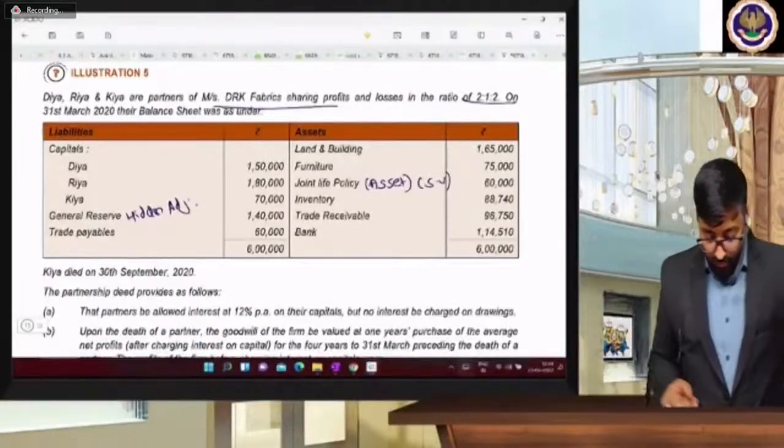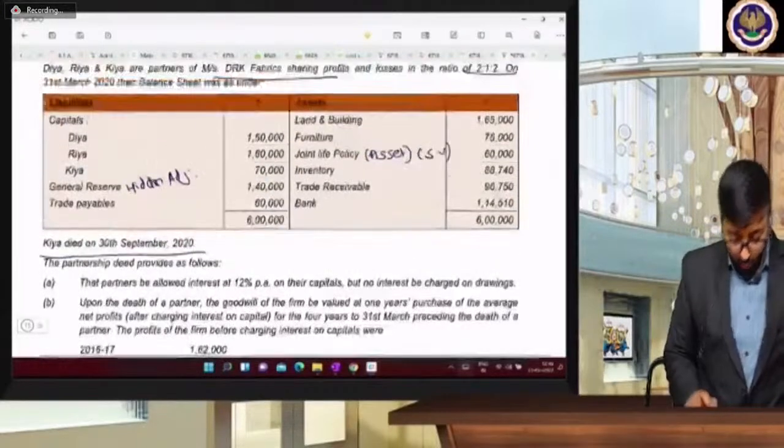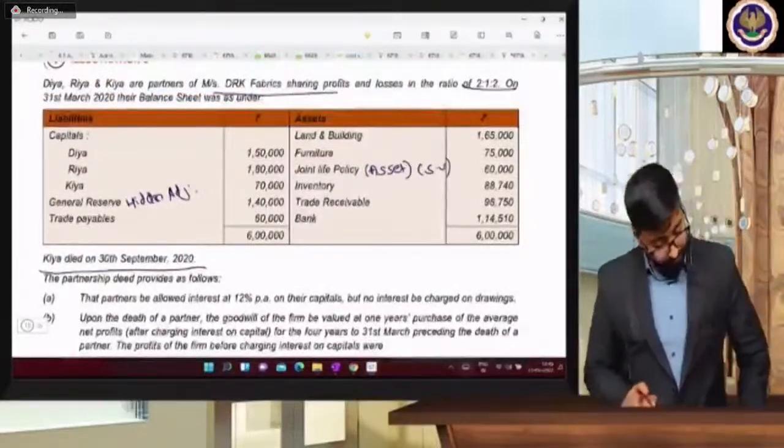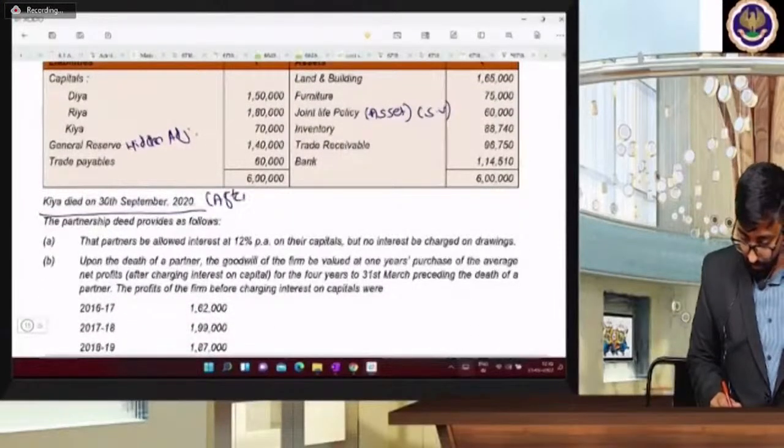Inventory, trade receivable, and bank balance is given. Kia died on 30th September. That is after 6 months.